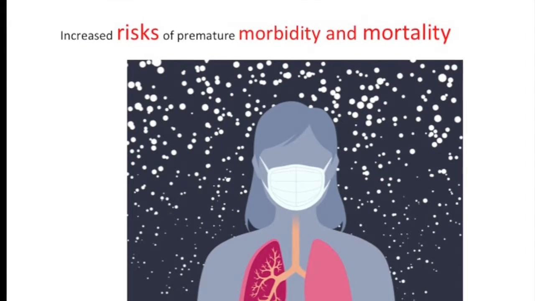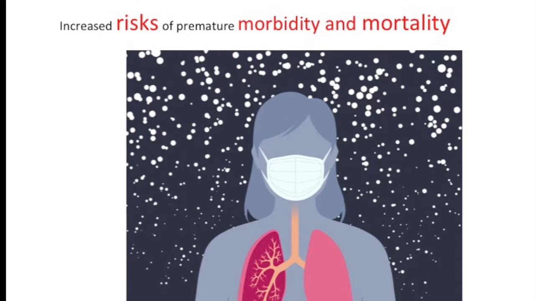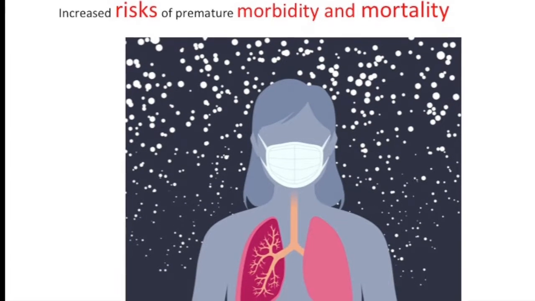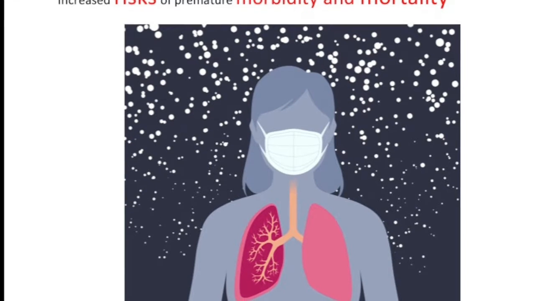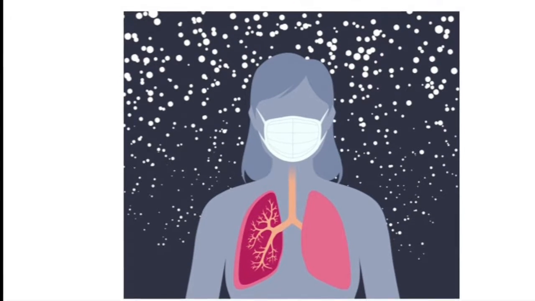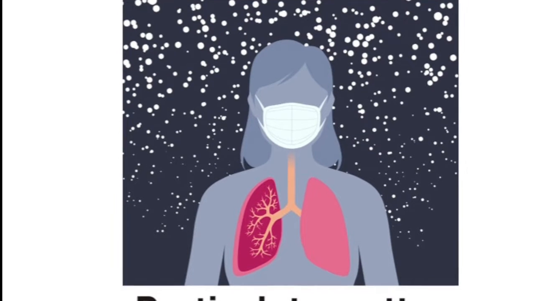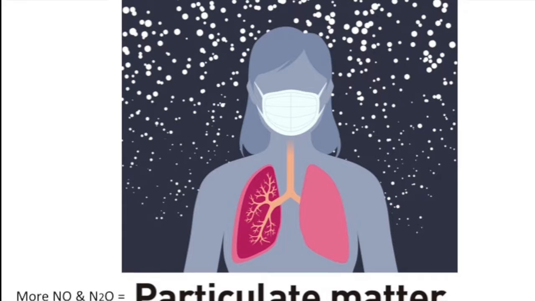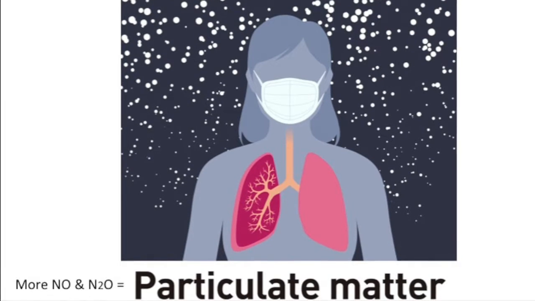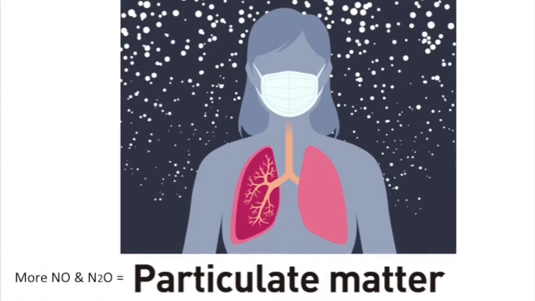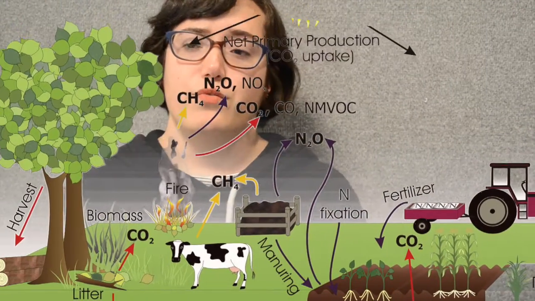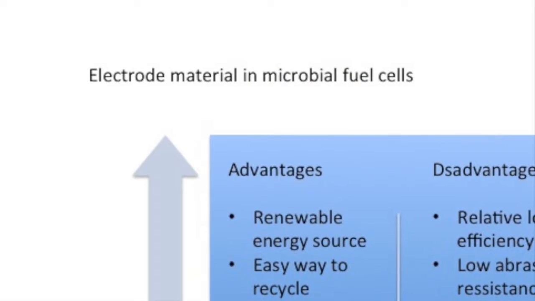Exposure to local ozone and fine particulate matter is associated with increased risks of premature morbidity and mortality, which carry considerable societal costs. Nitrous oxide is a greenhouse gas that contributes to depletion of the stratospheric ozone layer. Nitrogen oxide contributes to the formation of local ozone and particulate matter. Biochar influences nitrogen dynamics in fertilized soils. It has been proved to increase the recalcitrant fraction of soil organic carbon and decrease emissions of greenhouse gases from soil. It is also an easy way to recycle.